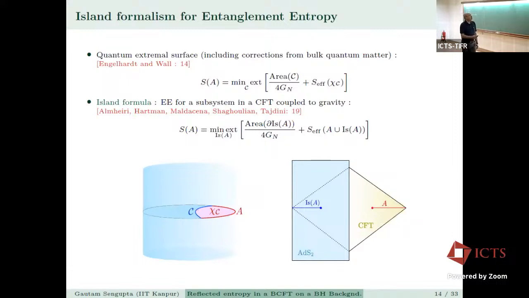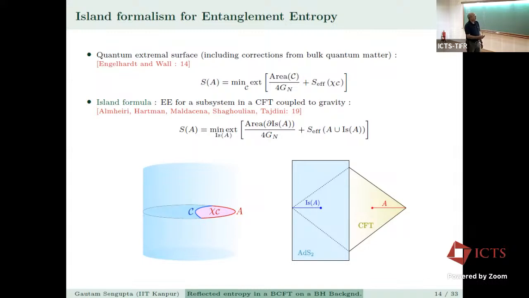So the island formalism for the entanglement entropy essentially has arisen from the quantum extremal surface work of Engelhardt and Wall in 2014, and they proposed that the quantum corrected entanglement entropy has to be the Ryu-Takayanagi term plus the effective entanglement entropy of matter fields across this quantum extremal surface, where chi c is the bulk region containing the matter quantum fields.